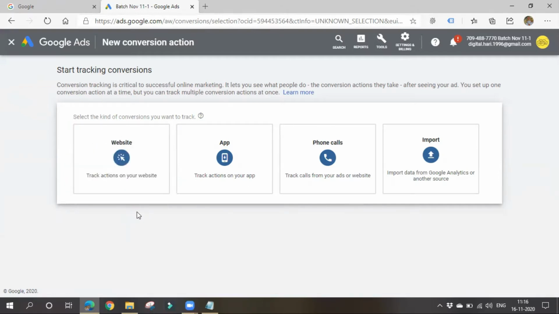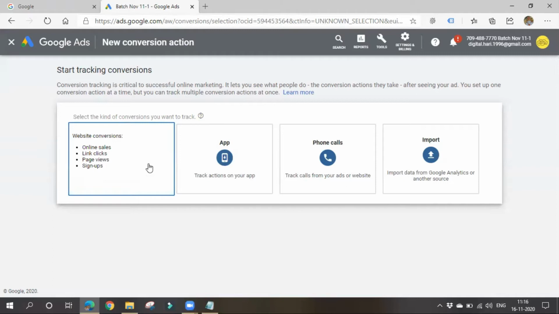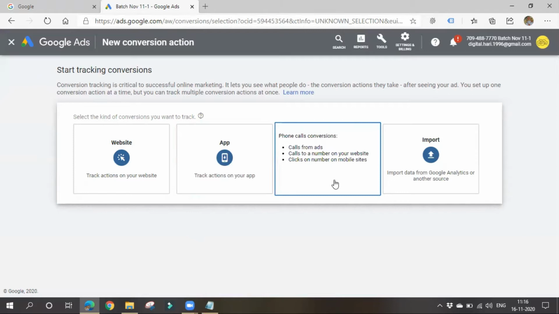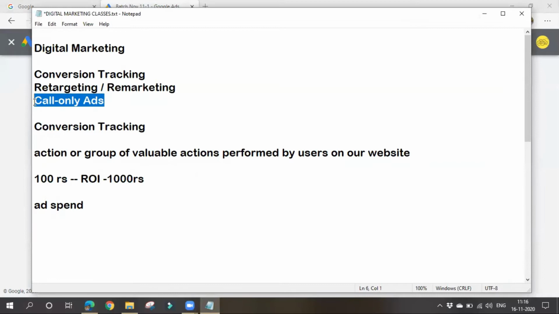If you are using a mobile app, we can track what people are doing in our app also. We can track how many people are installing our app. If we are selling products on the app, then how many people purchased your products. Similarly to a website, they can view a specific page or click on some links. In the same way, they can perform similar actions in the app, and you can also track them. The next thing is phone calls. We can also track phone calls. I'll talk about this later, in the case of call only ads, in detail.